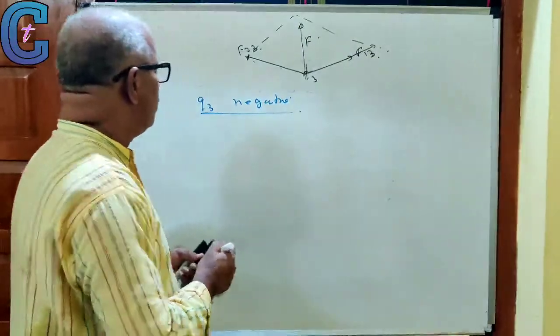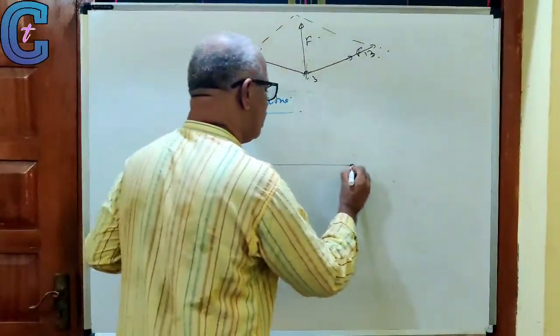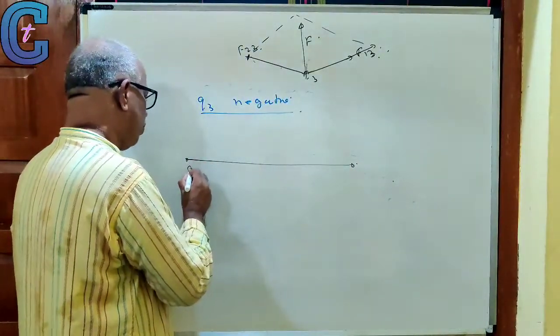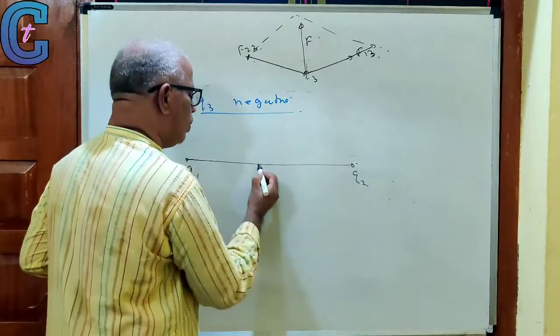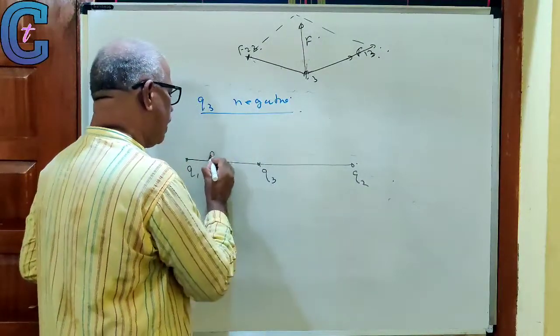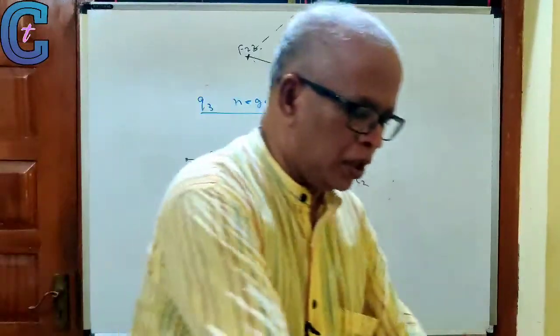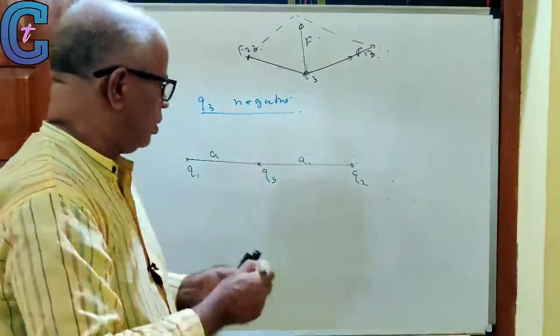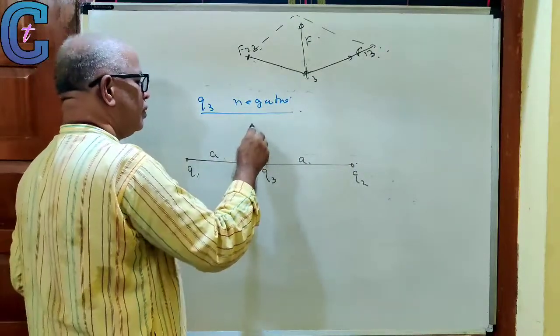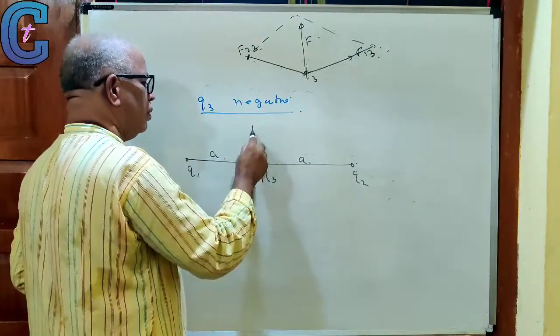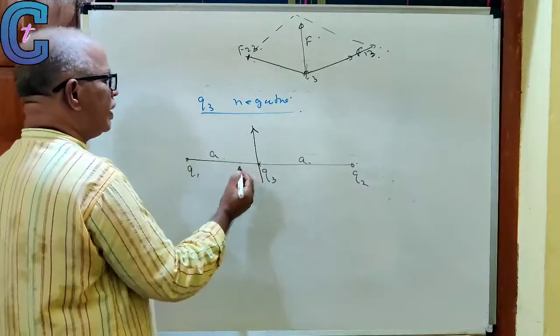It is a very simple analysis. Q1, Q2, Q3 here, this is A. Now I am displacing it perpendicularly upward, a little bit, like this. Q3 is negative.